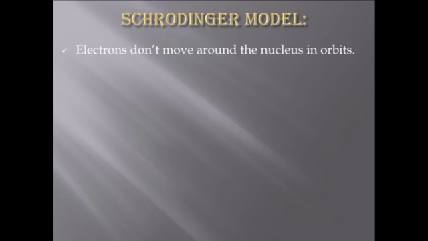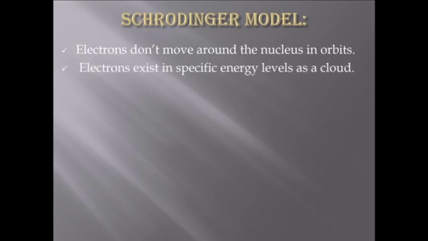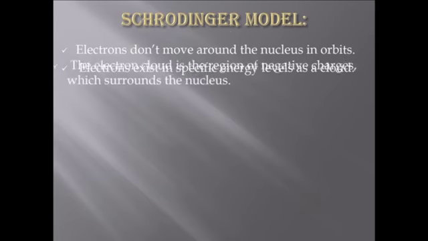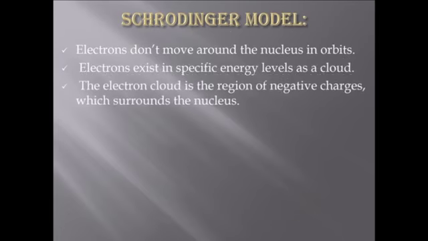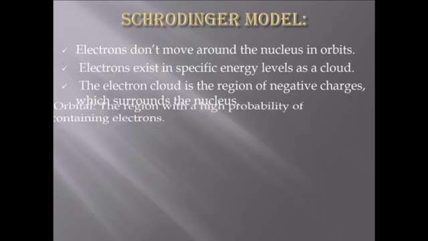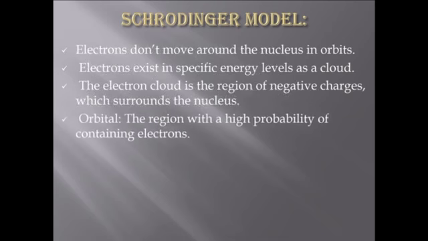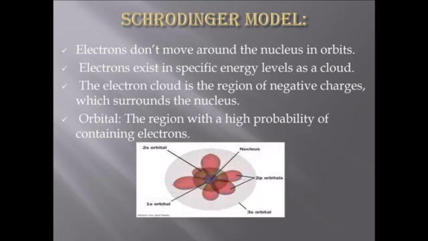Next comes the Schrödinger model. In this, the electrons don't move around the nucleus in orbits. Electrons exist in specific energy levels as a cloud. The electron cloud is the region of negative charge which surrounds the nucleus. Orbital means the region with a high probability of containing electrons. This is the Schrödinger model.